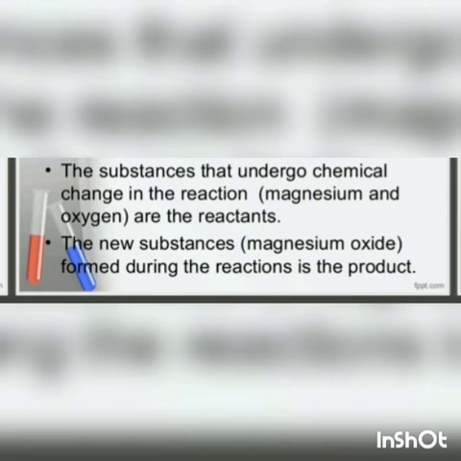The substances that undergo chemical change in the reaction are the reactants. Magnesium and oxygen are the reactants. And the new substance formed during the reaction is the product. Like magnesium oxide is the product. Reactants are written on the left side of the arrow and products are written on the right side.